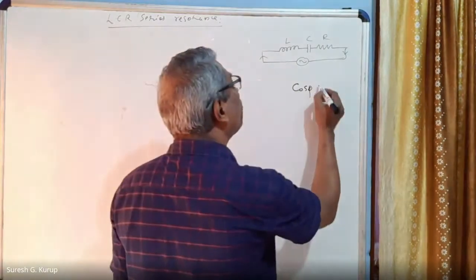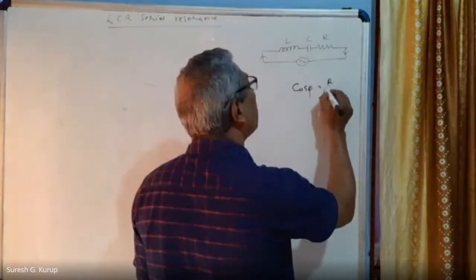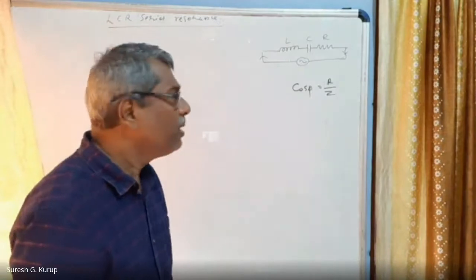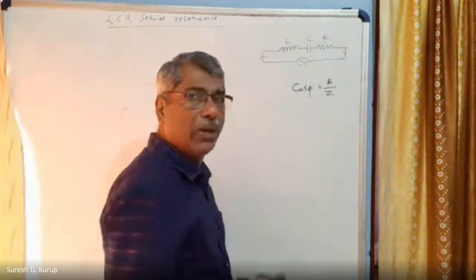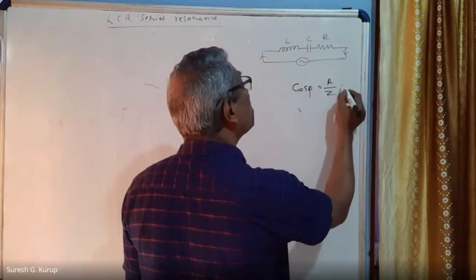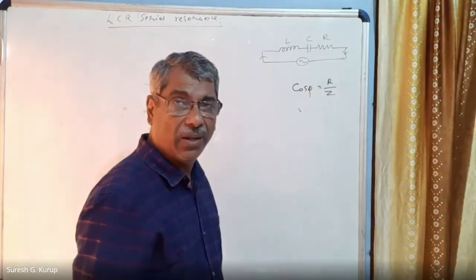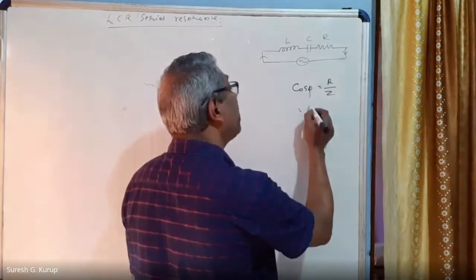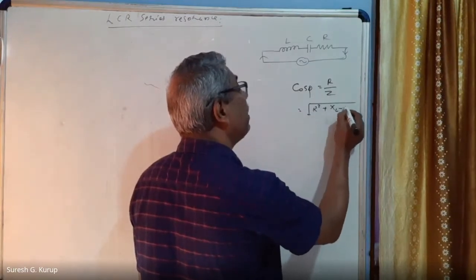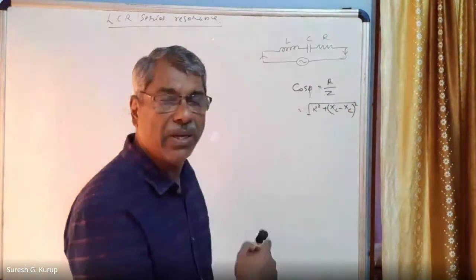Power factor we have found from the phasor diagrams as R by Z. Right? Okay. For the circuit power factor to become equal to 1, R by Z has to be equal to 1. For that, Z has to become equal to R only. But the value of Z, everybody knows, is square root of R square plus XL minus XC the whole square. That can be XC minus XL also, right?